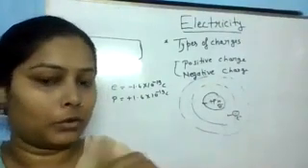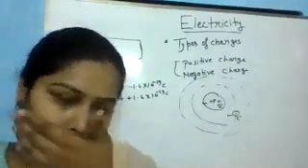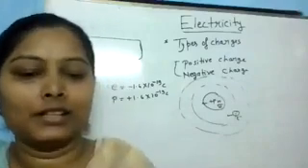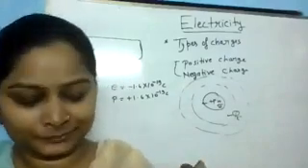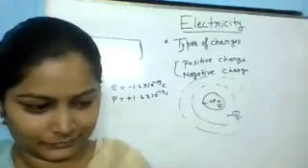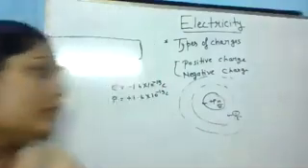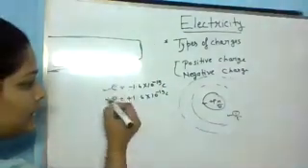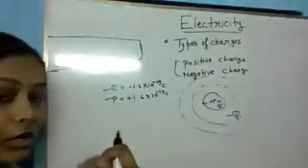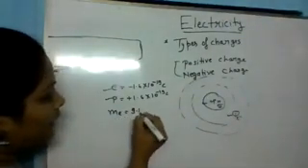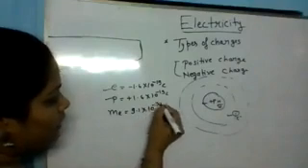And who discovered the proton? Rutherford. And what about the neutron? James Chadwick. Yes, very good. So these are the charges, and if I talk about mass, the mass of one electron is 9.1 into 10 to the power minus 31 kg.